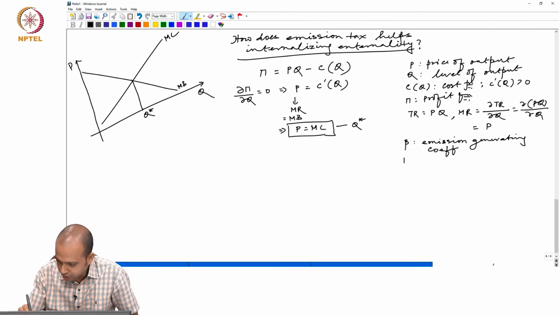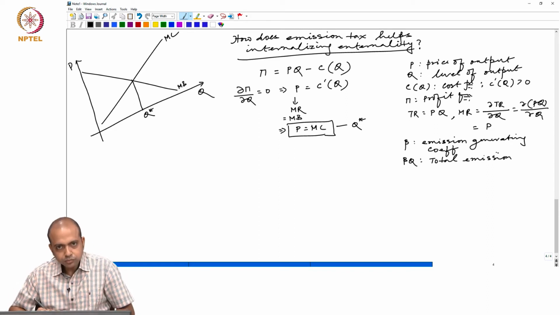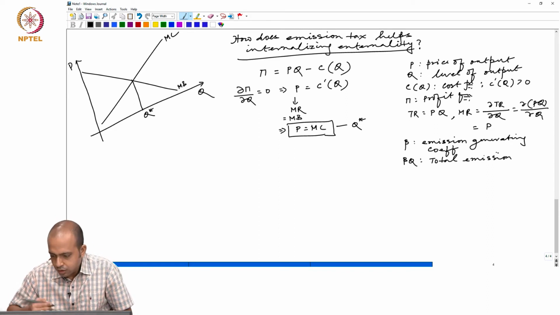So, beta Q is total emission. Okay, total emission, right?